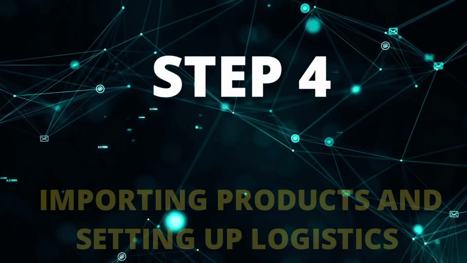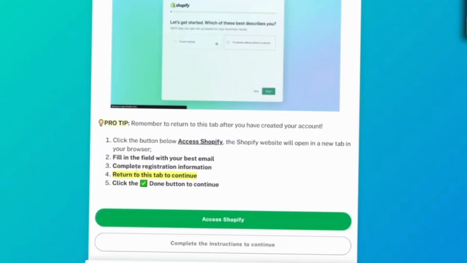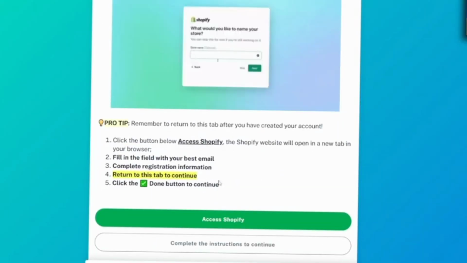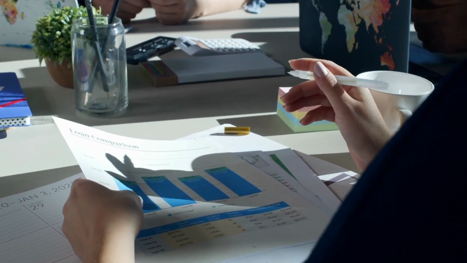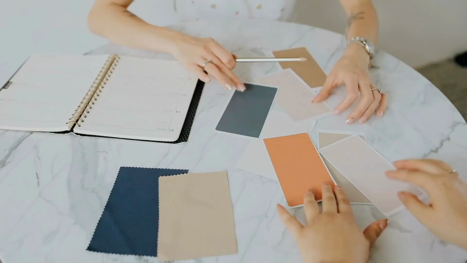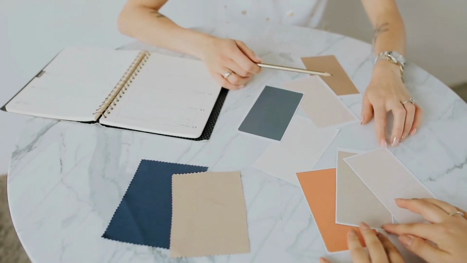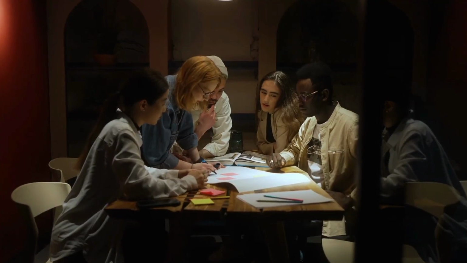Step 4. Importing products and setting up logistics. Advanced dropshipping tools offer more than just a bridge between your store and suppliers. They provide insights into stock levels, lead times, and logistic hurdles. Utilize AI to forecast demand, preventing stockouts or over-ordering. This step is critical for maintaining customer satisfaction and optimizing your inventory management.